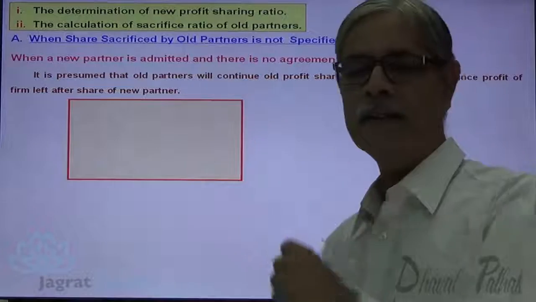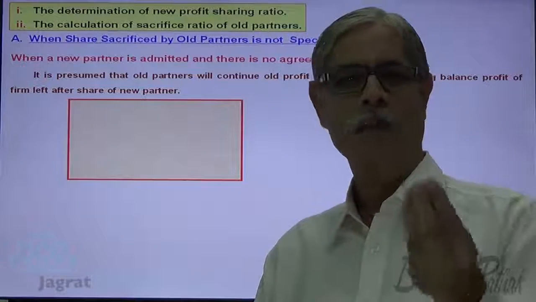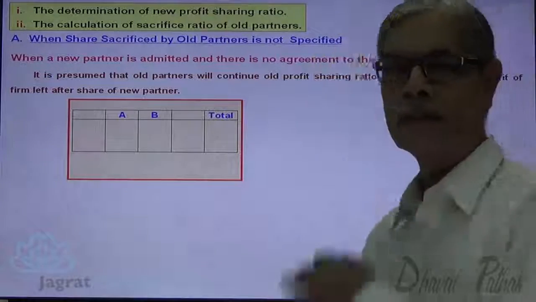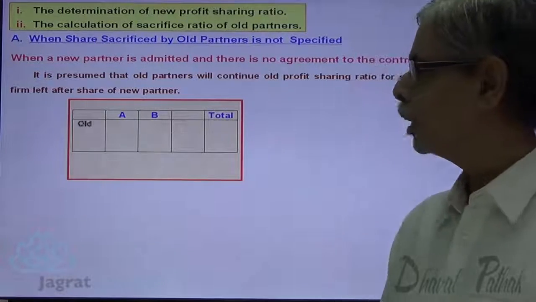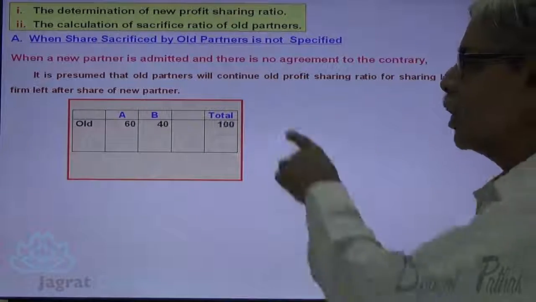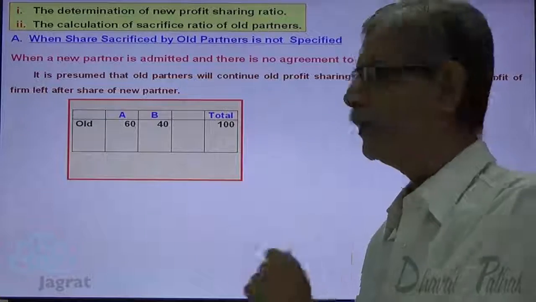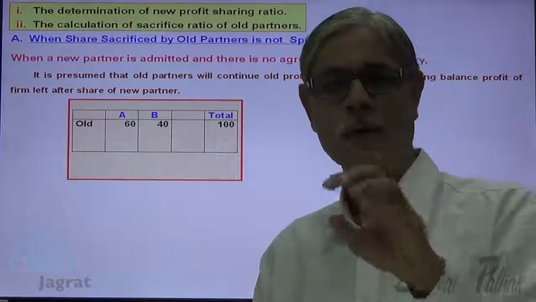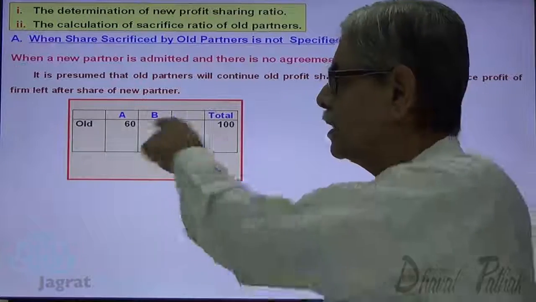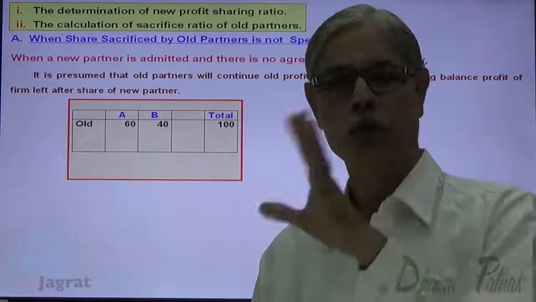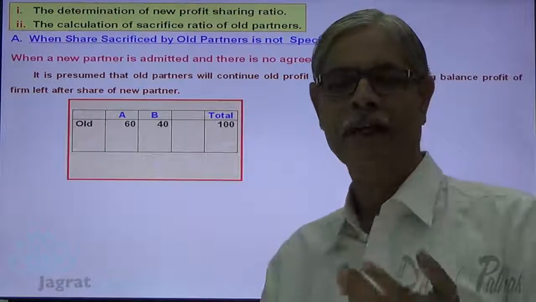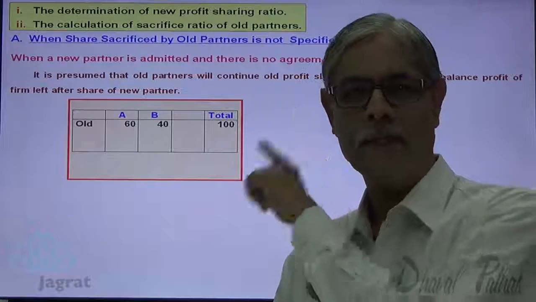Now let me explain this concept by taking one small illustration. Here suppose that A and B are the partners in a firm. Their old profit sharing ratio is 60%, 40%. So out of 100, 60 is the share of A, 40 is the share of B. So their old profit sharing ratio is 60%, 40%. Or 6:4, or you can say 3:2. Like that you can explain, or this information can be mentioned in varieties of the way, in percentage, in proportion.